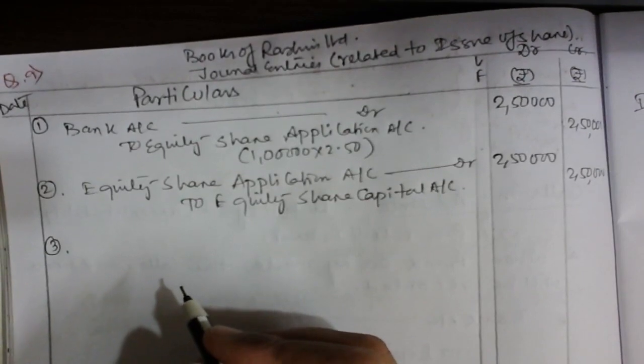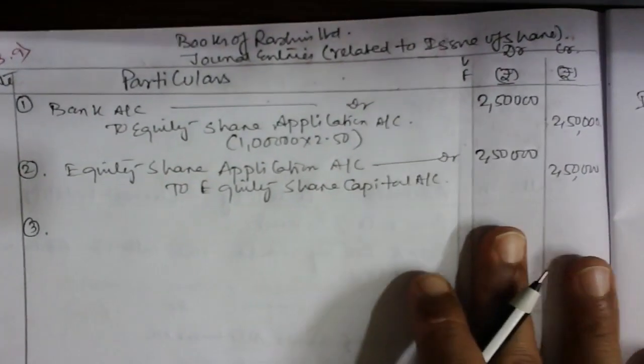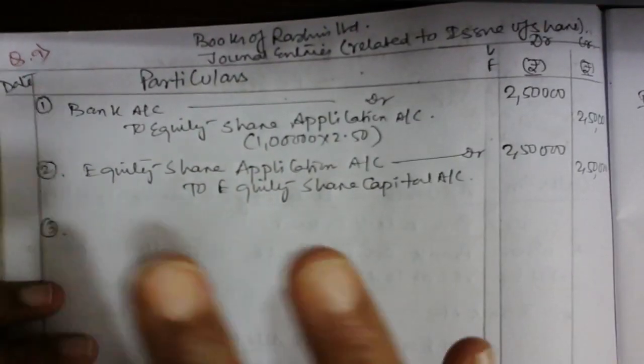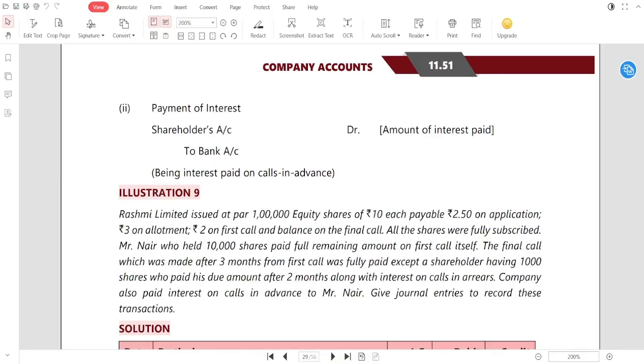Third. Now from third onwards, we have something else. First, the due entry has no problem at all. Look here, in case of the due entry, guys, what he says after this is: Mr. Nair, who held 10,000 shares, paid the full remaining amount on the first call itself. So Mr. Nair, who held 10,000 shares, will pay the full amount on the very first call itself.